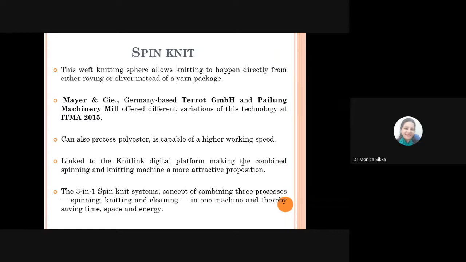So it's not only for producing that fur-like effect in the fabric, it is also going to be used for different kinds of design appearance on the fabric surface by using this spinning and knitting technique together in one machine.